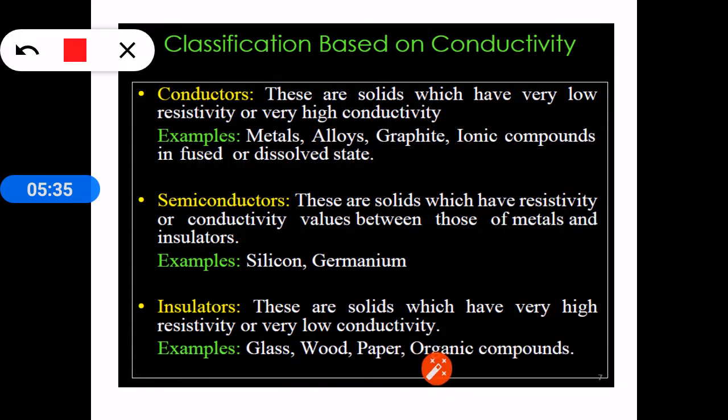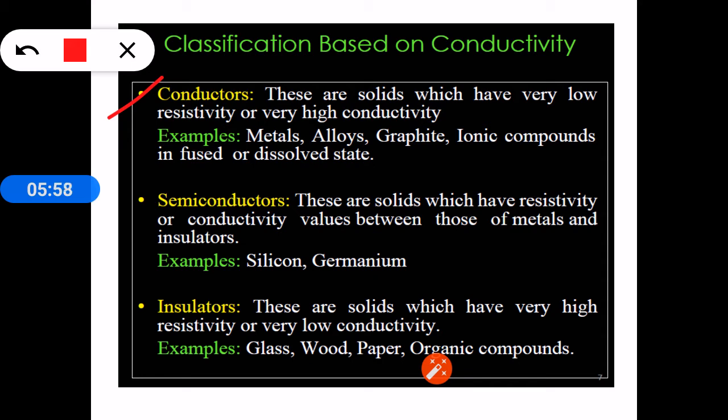Classification based on conductivity. Based on the conductivity, substances are divided into three types: conductors, semiconductors, and insulators. Those substances which allow current to pass through them are called conductors. They have very low resistivity or high conductivity. Examples of conductors are all metals like iron, nickel, copper, aluminum, etc.